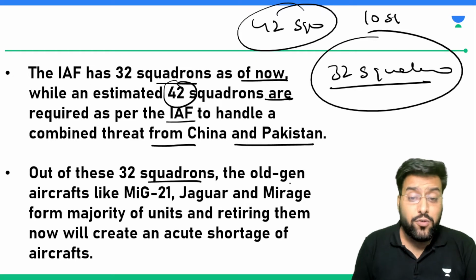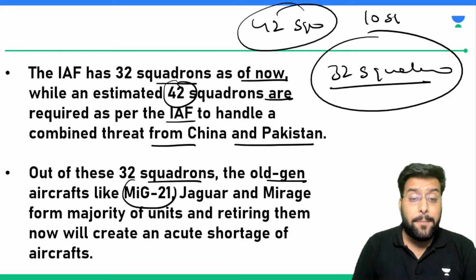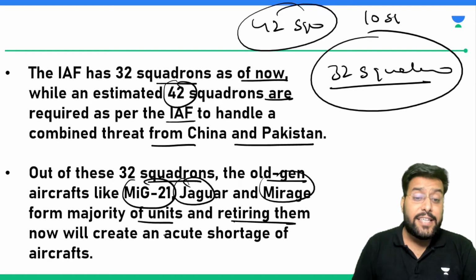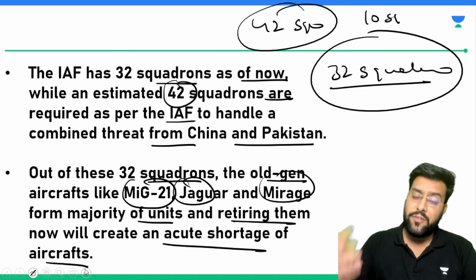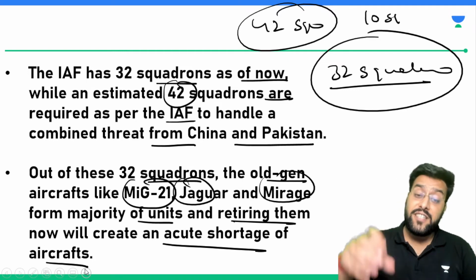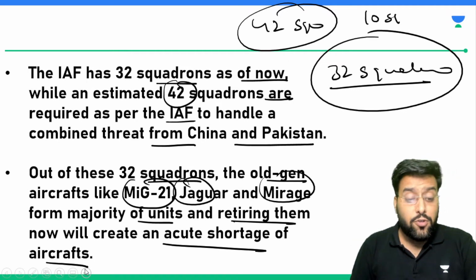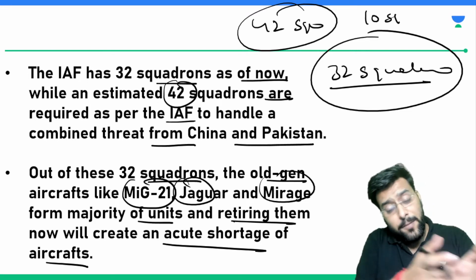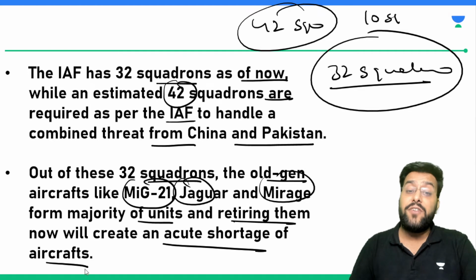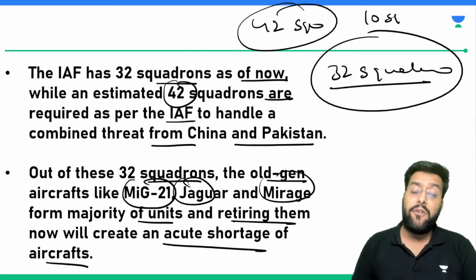Out of these 32 squadrons, old generation aircraft like the MiG-21, Jaguar and Mirage form the majority of units, and retiring them will create an acute shortage of aircraft. Sir, we are using three old generation aircraft. MiG-21 is there, Jaguar is there, Mirage is there. So the major contribution to our squadrons is from these old generation aircraft, and we cannot immediately do away with any of these.